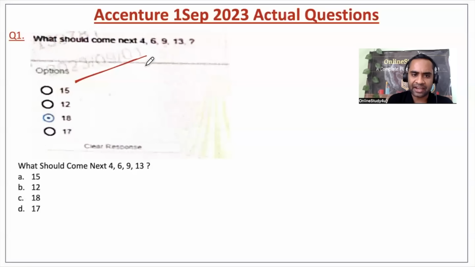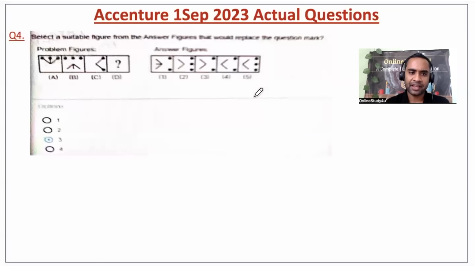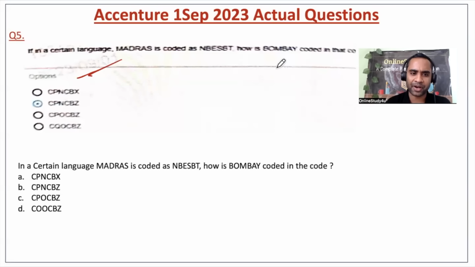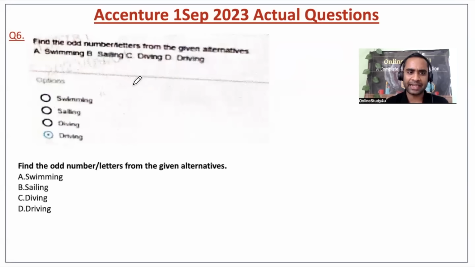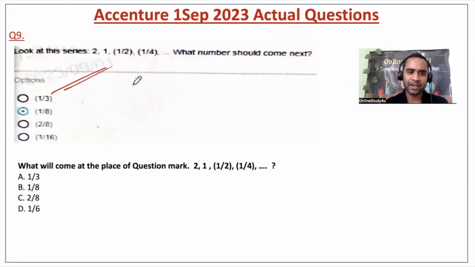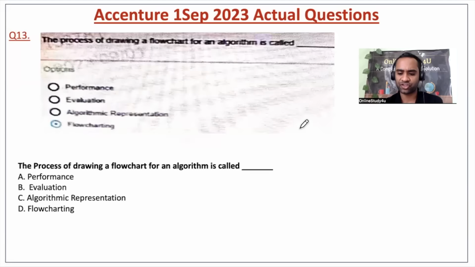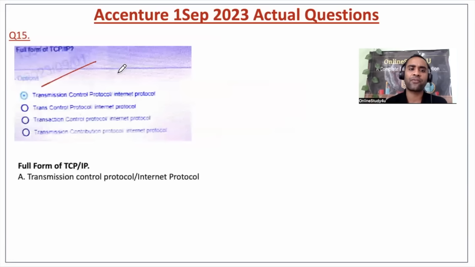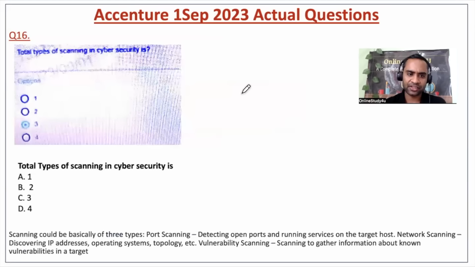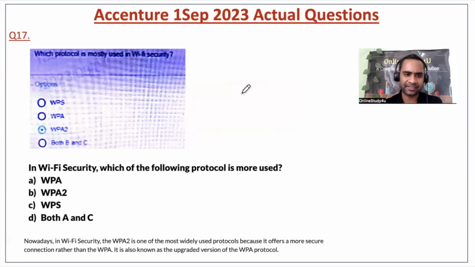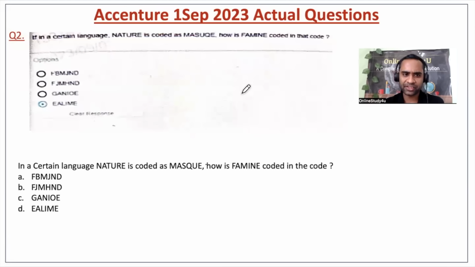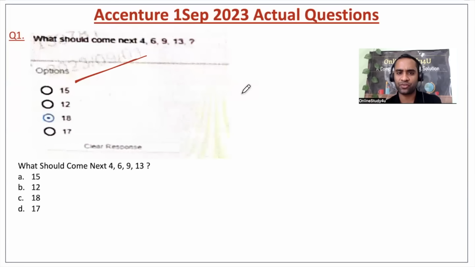Here you can see the date, right? 1st of September 2023. I have taken the direct image from the examination. Here also you can see 1st of September 2023. These are the questions which were asked on 1st of September, and these are the questions from networking, like the TCP/IP full form. All these questions were asked in the recent examination. So this video will definitely help you if you are going to write the Accenture examination this month.